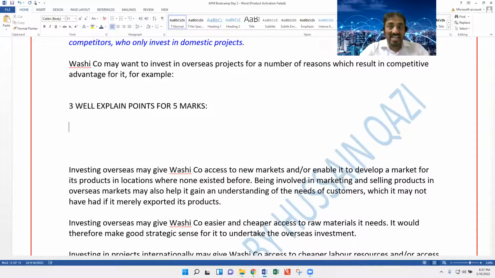Don't start writing until you have developed at least one concrete point in your mind. Because sometimes if you start with the first point, then there is a synergetic impact: the first point calls the second point, then the second point calls the third point. But at least plan one point first.